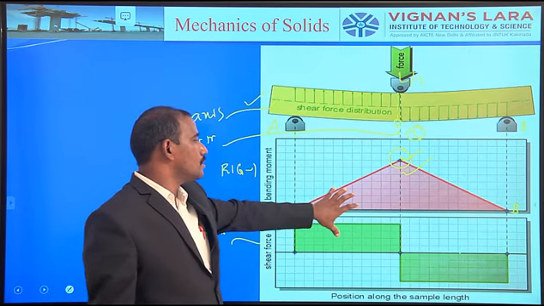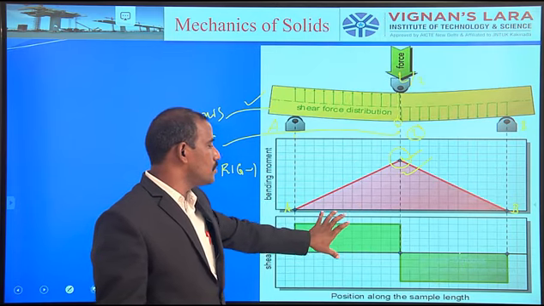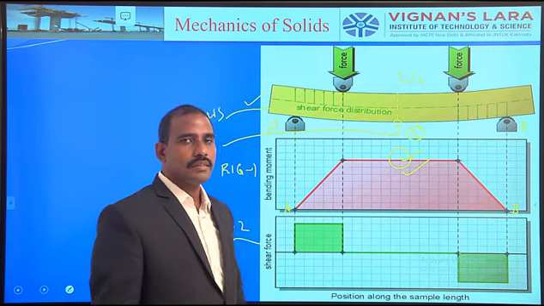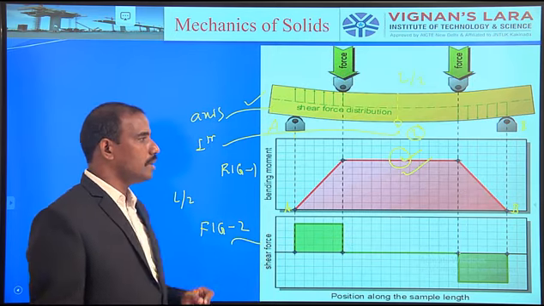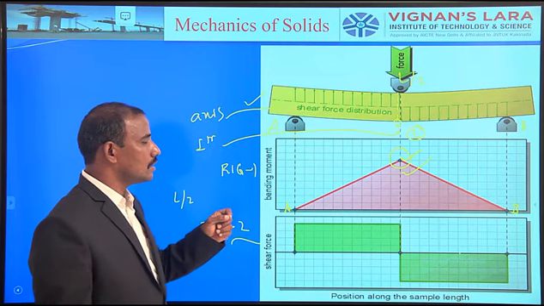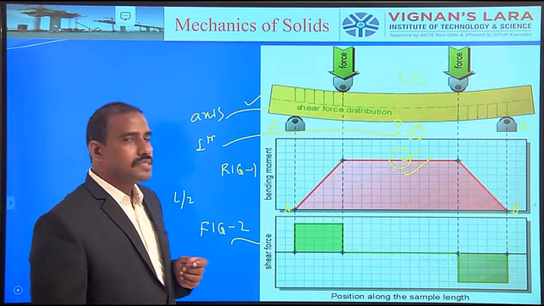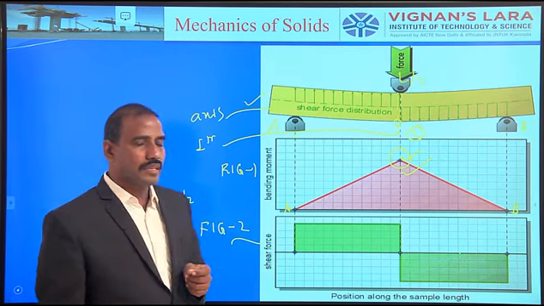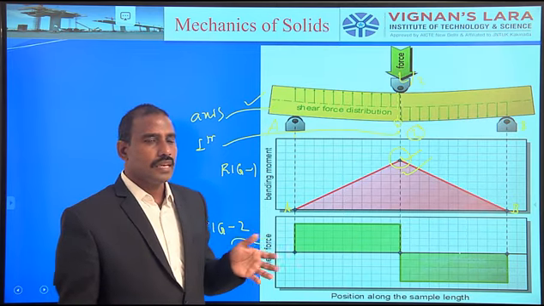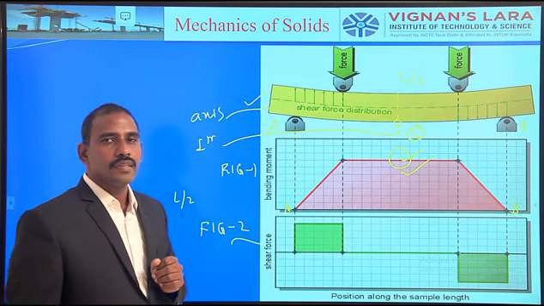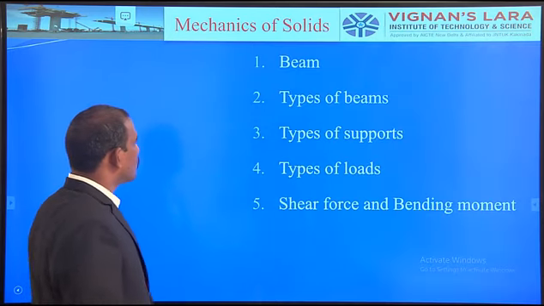These two diagrams give the bending moment and shear force distribution along the length of the beam. Why am I stressing along the length of the beam? We have to calculate at which point the bending moment is maximum, at which point the shear force is maximum, and whether it is within the limits or not. If it exceeds, we have to design for safety. So let us see the next one.